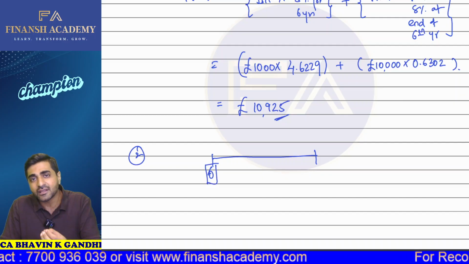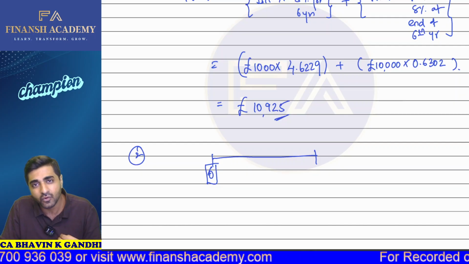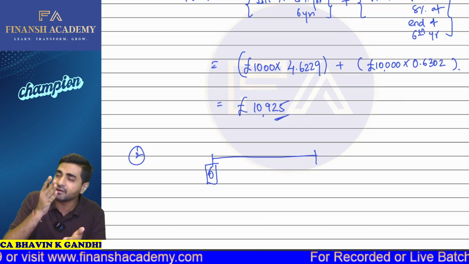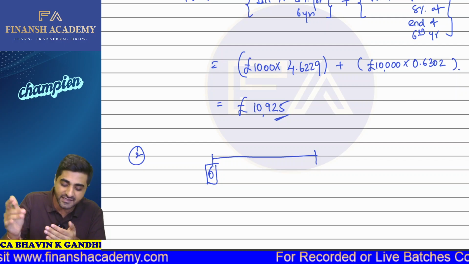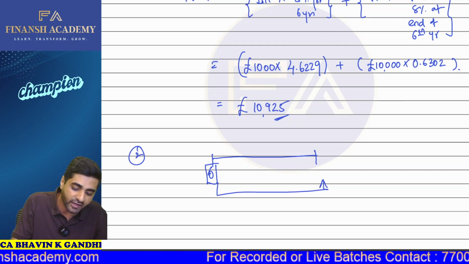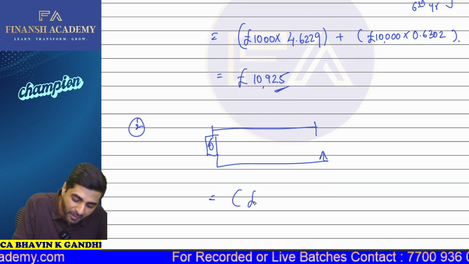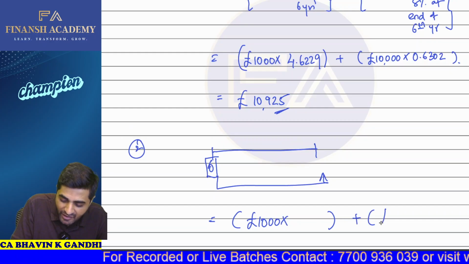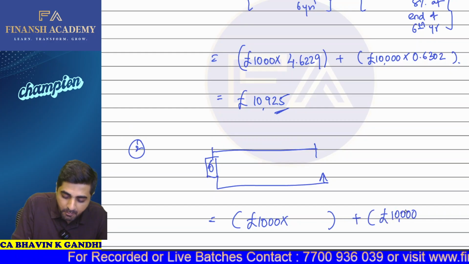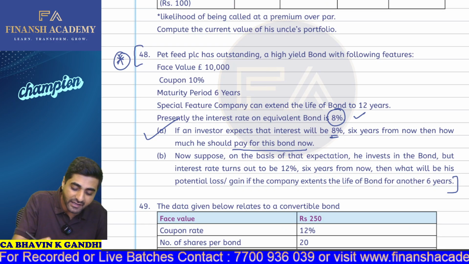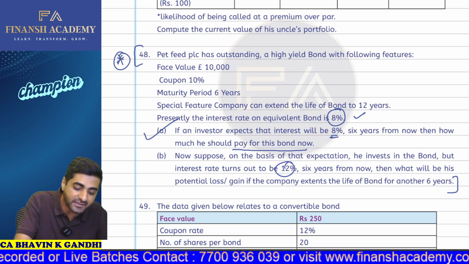So let's say, the person who's going to purchase the bond from you, how will he think? He will think that I'm going to now invest in this bond for another 6 years. So for another 6 years, I will definitely be getting pound 1,000, and I will be getting the redemption value of 10,000 pounds. But what is important is the market yield. So what is the market yield? The market yield is now going to be 12%.